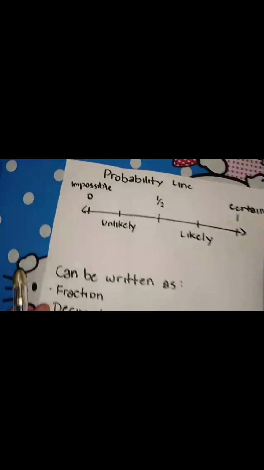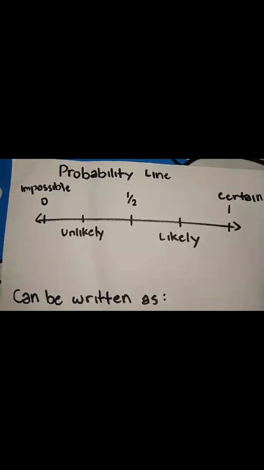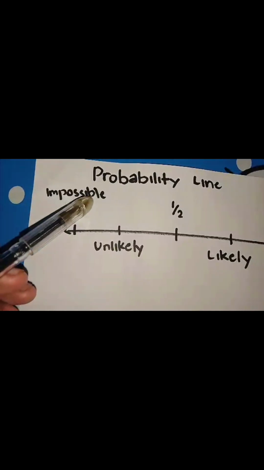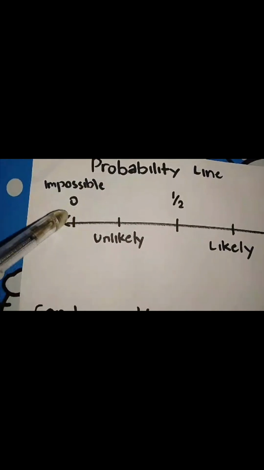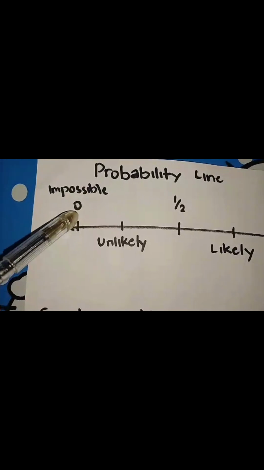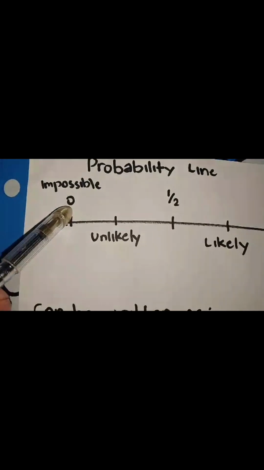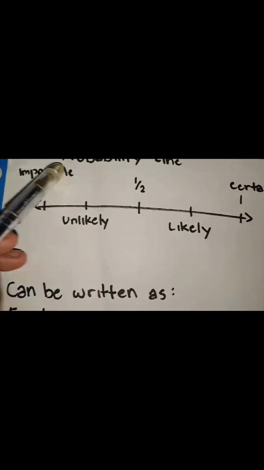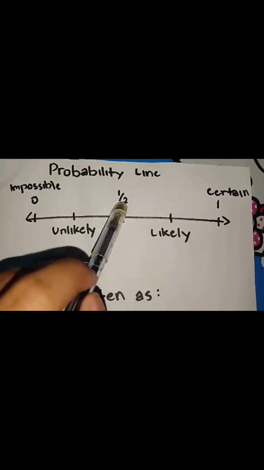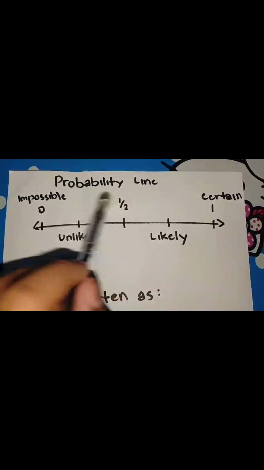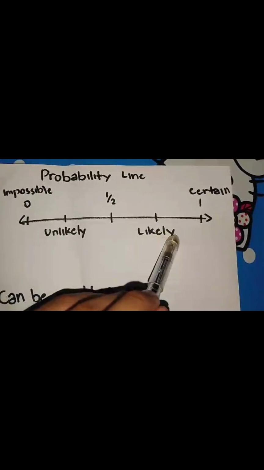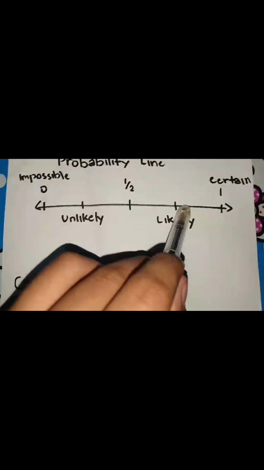Now let's see here. We have the probability line. 0 would mean that the chance of that event happening is impossible. And then this right here is unlikely to happen. And then we have 1/2, which is a 50-50 chance. It either happens or does not happen. And we have likely, which is likely to happen if it's on this side.